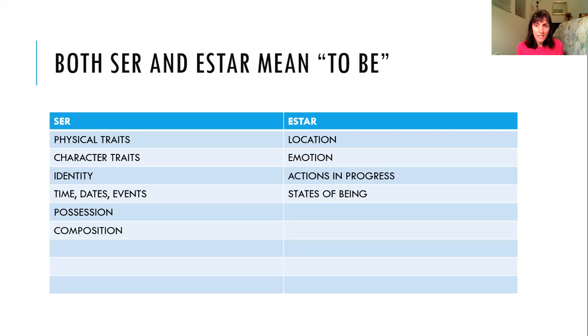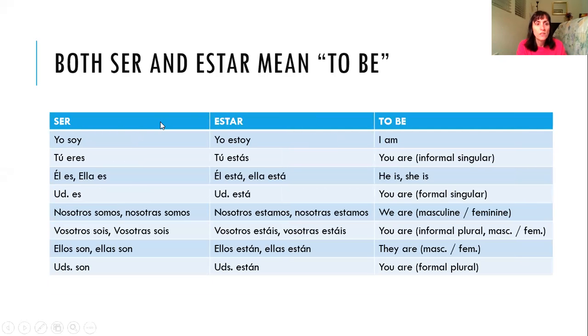And other states of being, like the door being open, the door being closed, or a store being open or closed, the window being open or closed, the house being clean or the house being dirty, those are all states of being. So I'm going to give you some more examples so you can get a feel for how this works, when to use ser and when to use estar. But first, I want to talk about the forms.